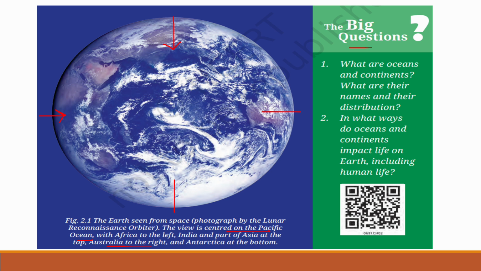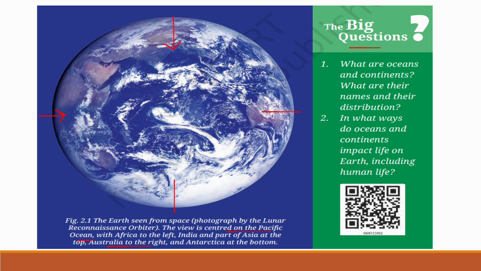The big questions. First one, what are oceans and continents? What are their names and their distribution? These questions will be answered in this chapter. See the second one: in what ways do oceans and continents impact life on Earth, including human life?